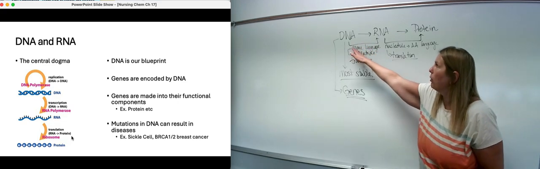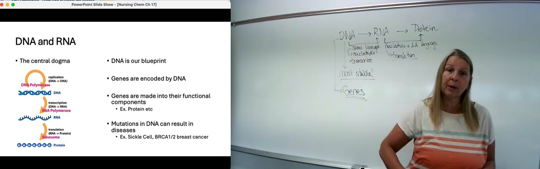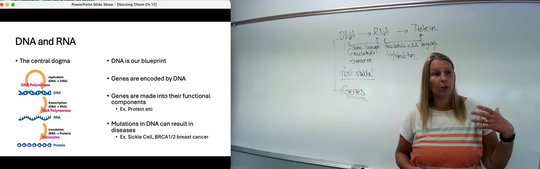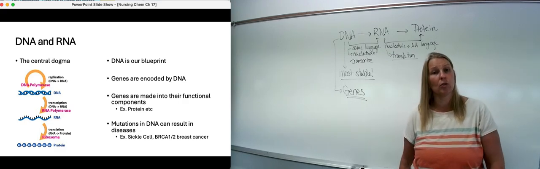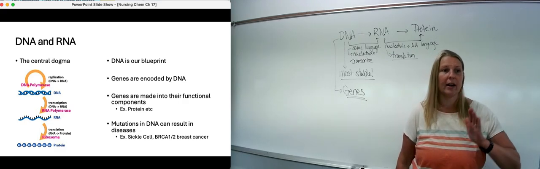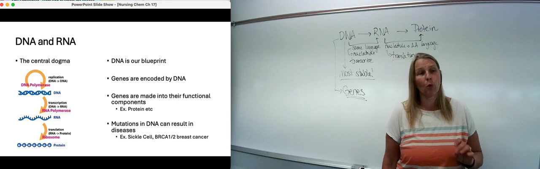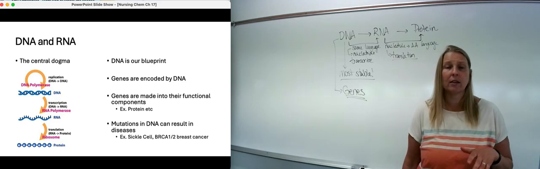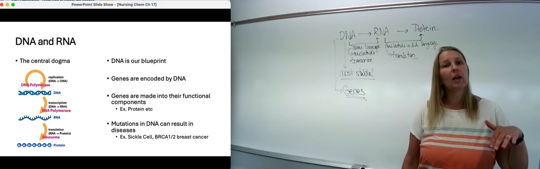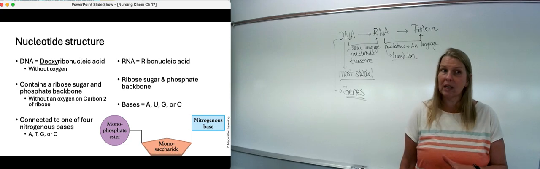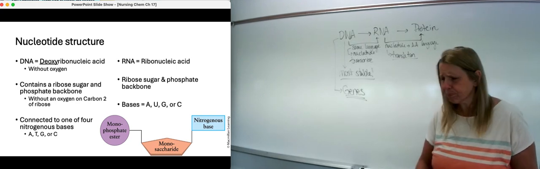So again, it's this whole process of the central dogma, but there are pieces and other proteins and enzymes and things like this associated with making those DNA to RNA to protein types of things. So we are going to talk about the difference down at the biochemical structural level between DNA and RNA because they're really not all that different, which is really great.